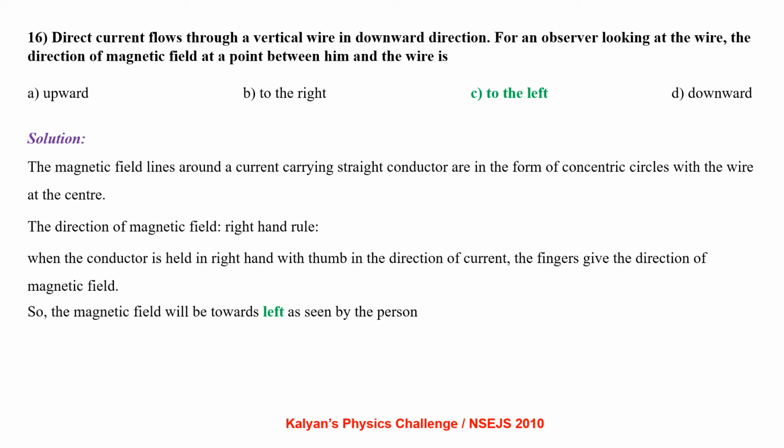When the conductor is held in right hand with the thumb in the direction of current, the fingers give the direction of magnetic field. Now as the person is holding the wire, the magnetic field will be towards right as seen by the person.